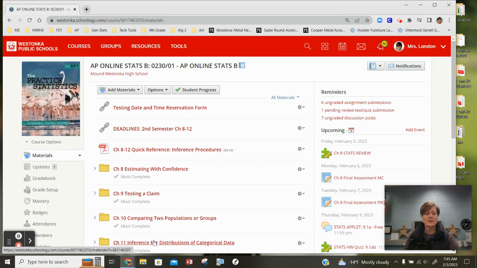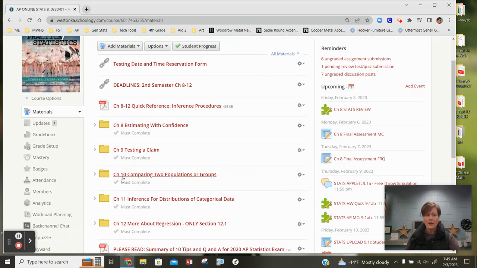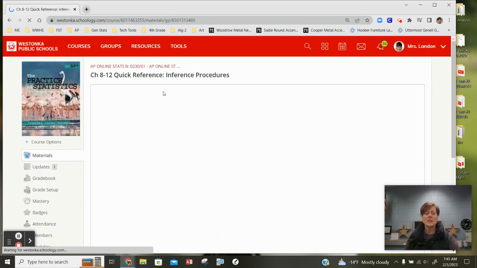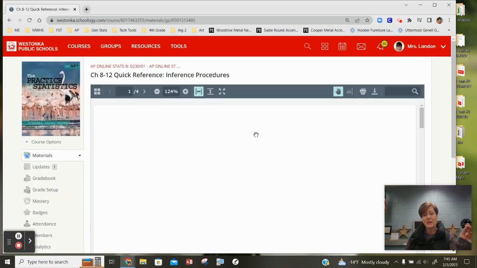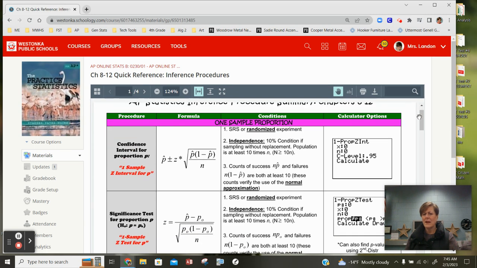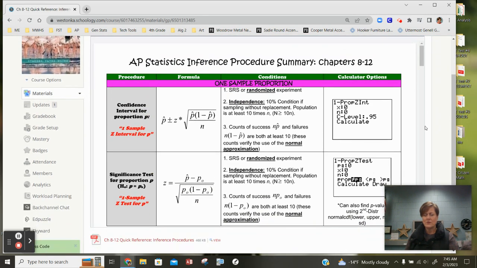The second thing is just the topics of chapters 8 and chapter 9. One of the things I've mentioned in the videos is a reference sheet, and I have printed this out. It's right here. It's a quick reference sheet. It's a 2-page document, and I have it on cardstock for you. So if you want this, and you might want it, I normally don't give it to you until chapter 9, but if you want it early on, it's kind of a cheat sheet.